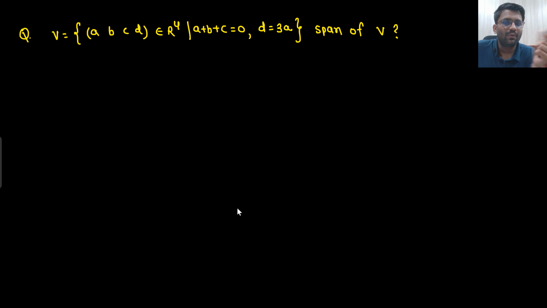A, B, C, D belongs to R4. The condition is given: A plus B plus C equals 0, D equals 3A. Span of V you need to find out. I will not do it. Let me know the answer on your own.